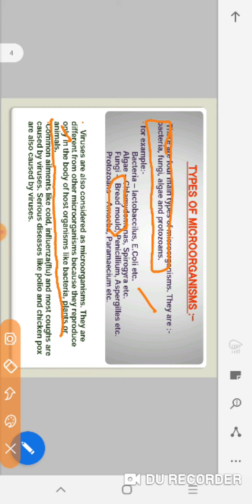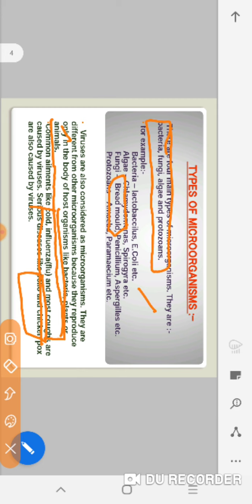Viruses are said to be a link between living and non-living things. Common ailments that are caused by viruses are cold, influenza and cough. What are the diseases that are caused by viruses? They are cold, influenza and cough. Serious diseases like polio and chicken pox are also caused by viruses.